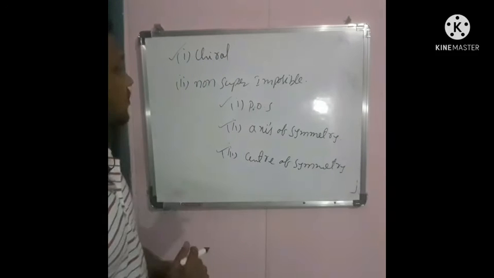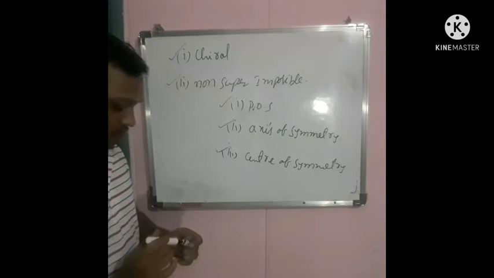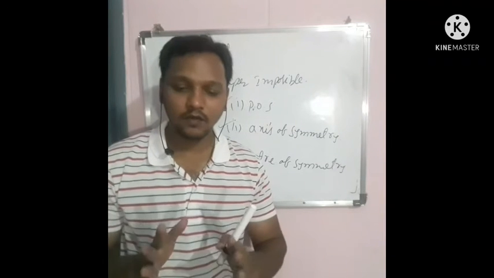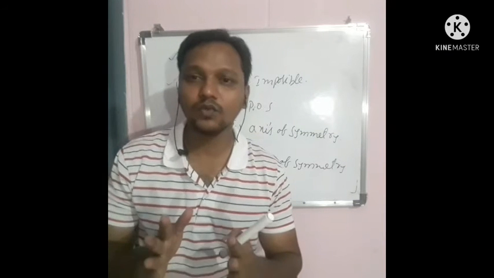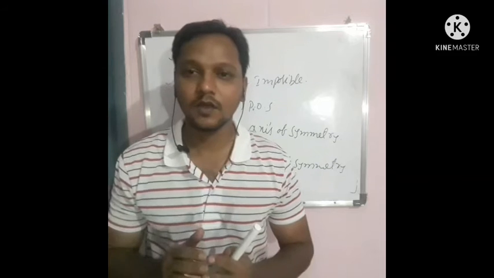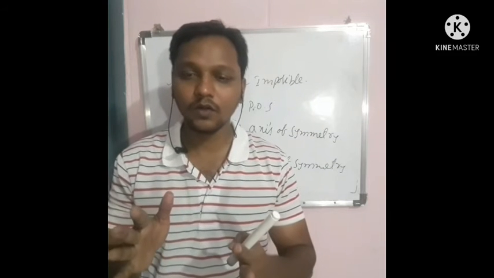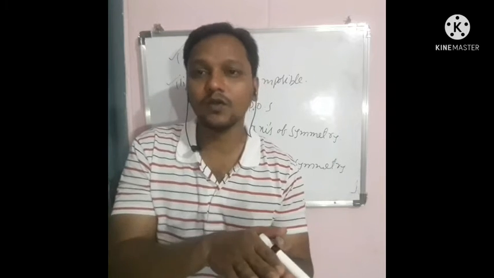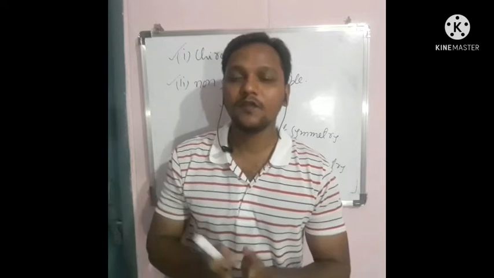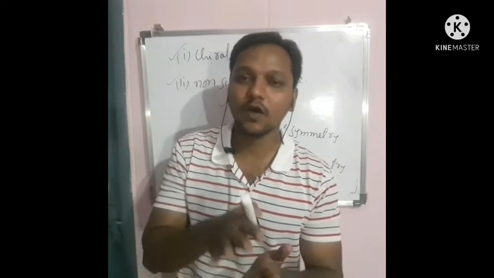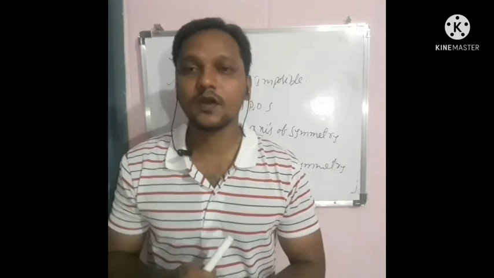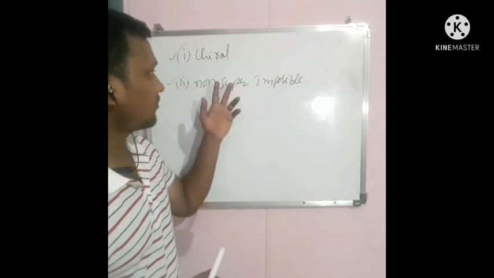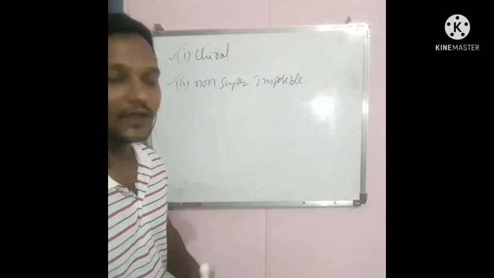Now the second condition is non-superimposable. What is non-superimposable? When we consider 2 molecules and one molecule is placed on the other, if it fits exactly, it is called superimposable. If it does not fit exactly, it is called non-superimposable. If both conditions are satisfied by the molecule, it exhibits optical isomerism.